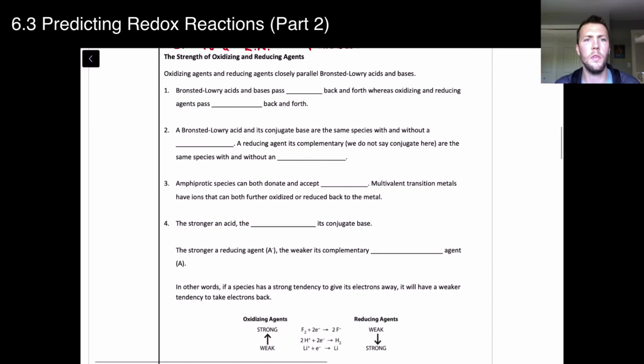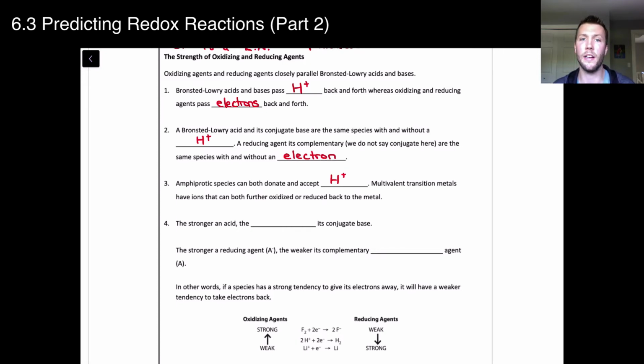There are a number of similarities between oxidizing agents and reducing agents and Bronsted-Lowry acids and bases. Bronsted-Lowry acids and bases pass hydrogen ions back and forth, whereas oxidizing agents and reducing agents pass electrons back and forth. A Bronsted-Lowry acid and its conjugate base are the same species with and without a hydrogen ion, whereas a reducing agent and its complementary, we don't say conjugate, its complementary oxidizing agent are the same species with and without an electron.